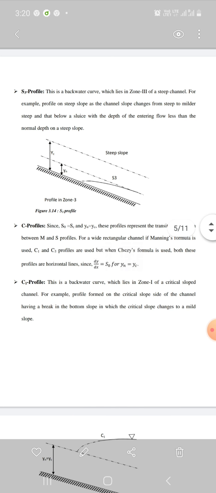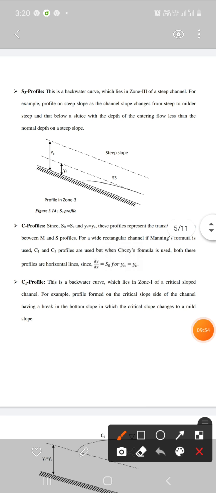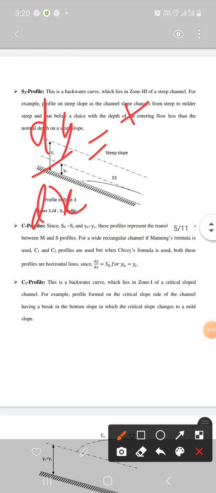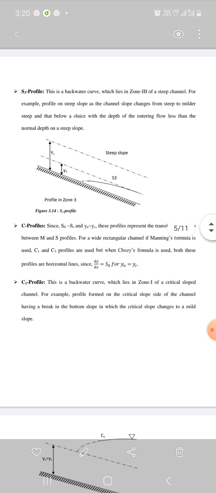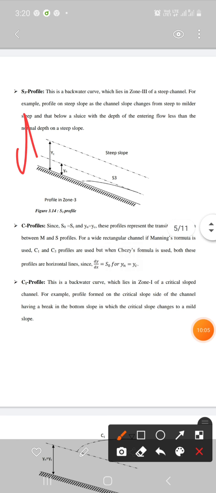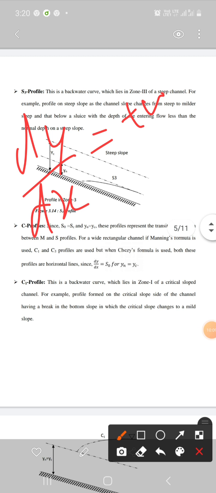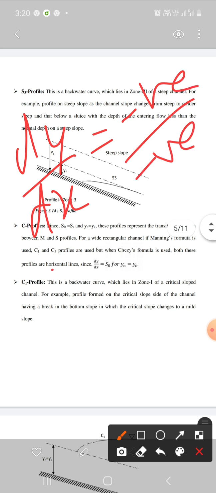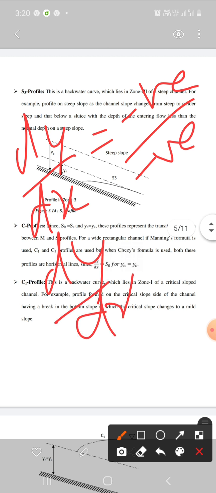So dy over dx will be negative upon negative. That means dy over dx will be positive, and positive indicates backwater curve.